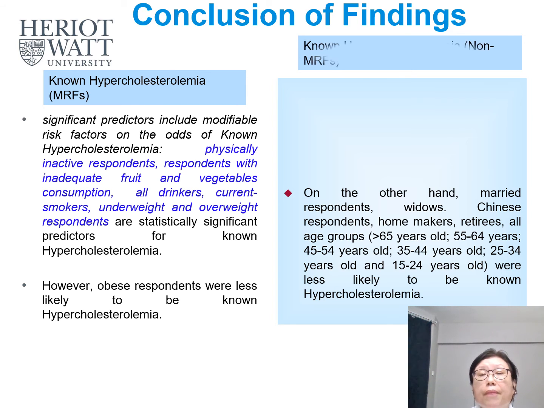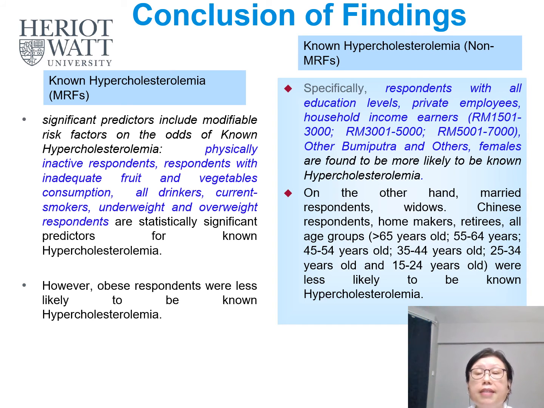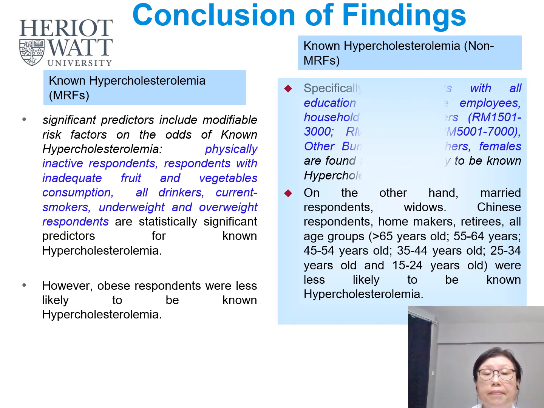To move on, when we look into the non-modifiable risk factors, it is identified that respondents with all education levels, private employees, household income earners in this range, other Bumiputra and others, and females are more likely to be known hypercholesterolemia. On the other hand, married respondents, widows, Chinese respondents, homemakers, retirees, and all age groups were less likely to be known non-hypercholesterolemia.